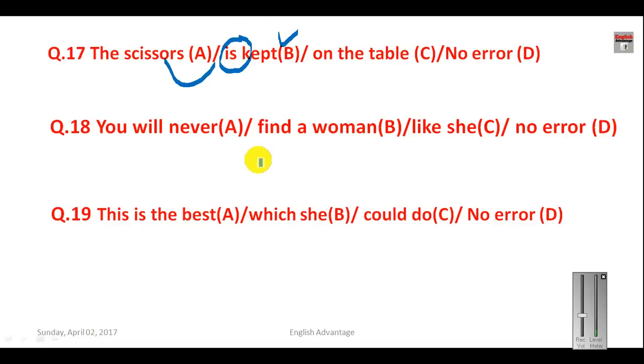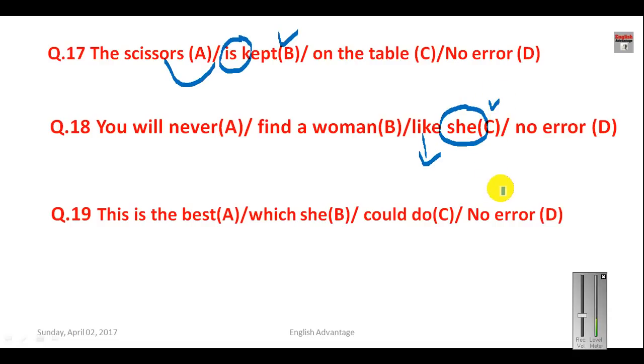You will never find a woman like she. What is the error in this sentence? Very important sentence. Now in this sentence, since like is a preposition, the prepositional object will be her, that is objective case. So here your answer will be C.